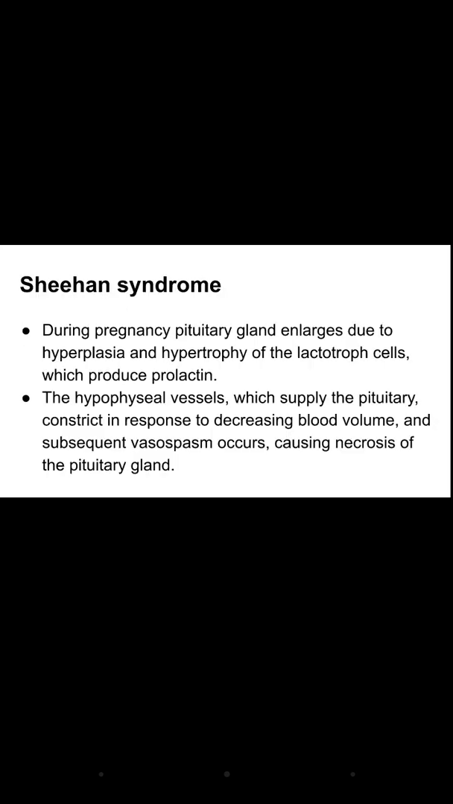Next is Sheehan syndrome. What is Sheehan syndrome? This mainly occurs during pregnancy. There are two main causes. First one is, in pregnancy, there is hyperplasia, that is an increase in the number of cells, and hypertrophy, that is an increase in the size of cells. In the pituitary gland there are lactotroph cells, and these produce prolactin, and prolactin is used for milk production.